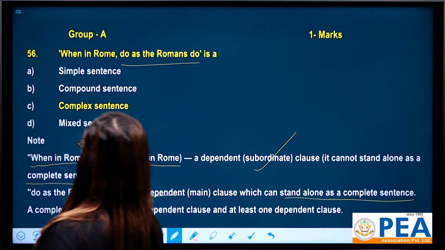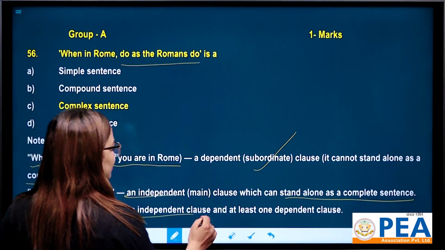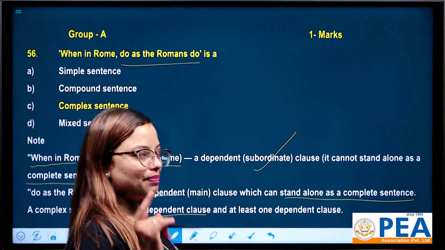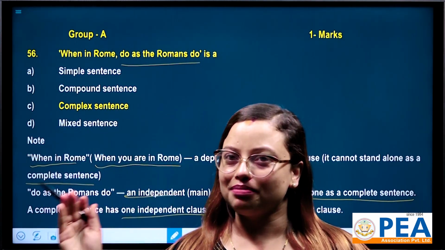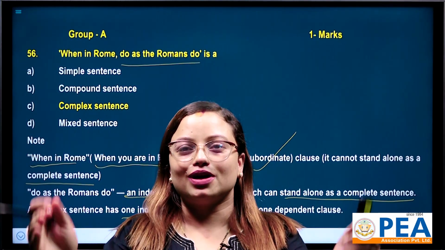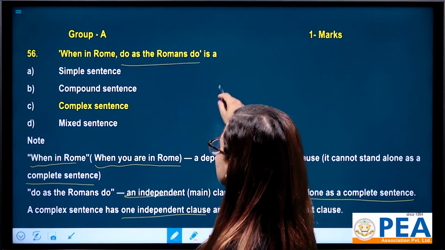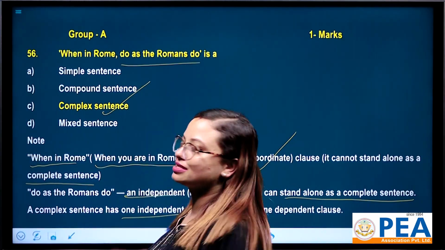A complex sentence has one independent clause and at least one dependent clause, right? That's why when in Rome, do as the Romans do is a complex sentence.